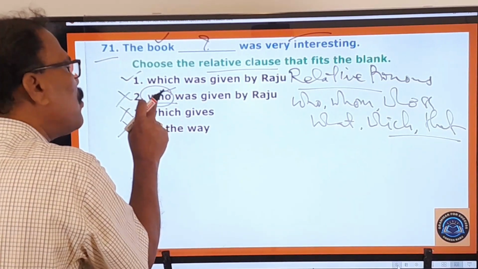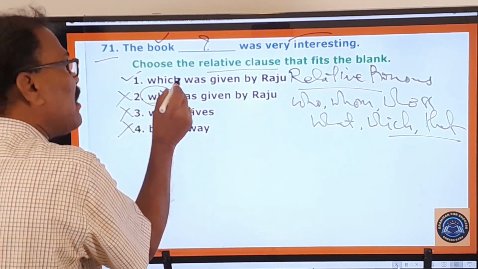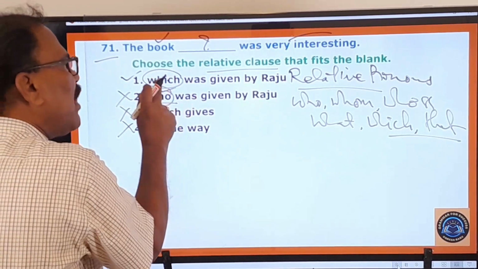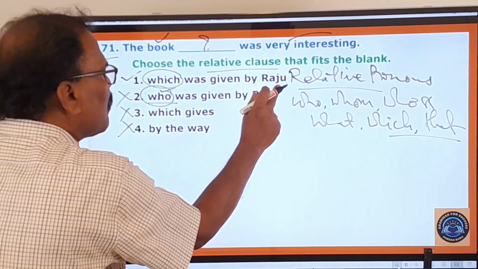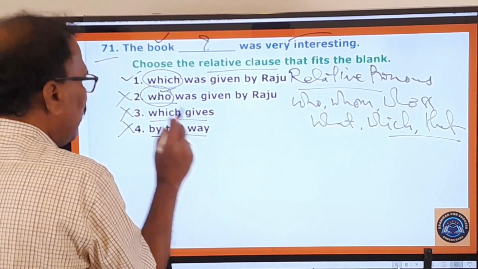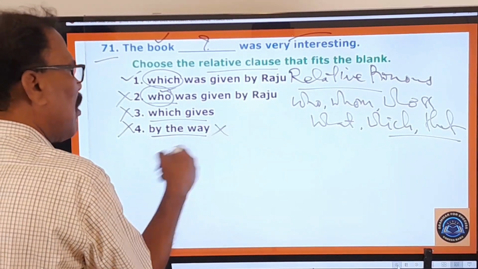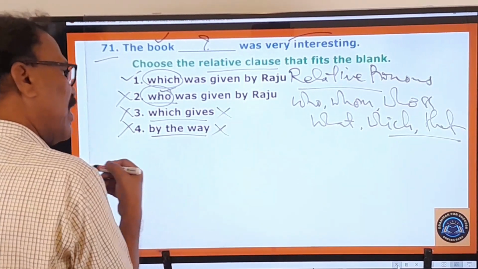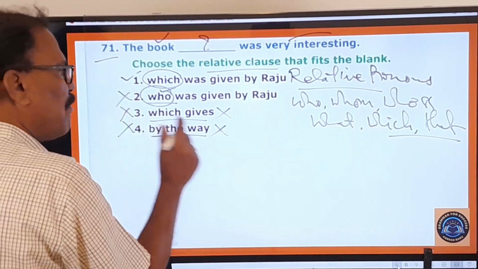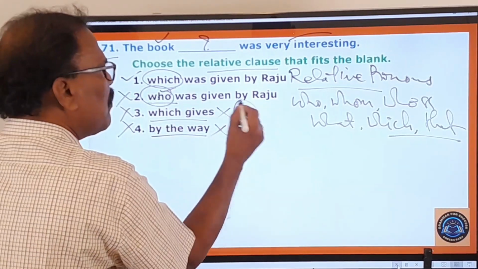This who is used only for persons, whereas which is used for things. Book is a thing, and therefore you say which was given by Raju. So this who is wrong. And by the way, here it's not a complete relative clause at all. Therefore, second, third and fourth are absolutely wrong. Only the first one is your answer.